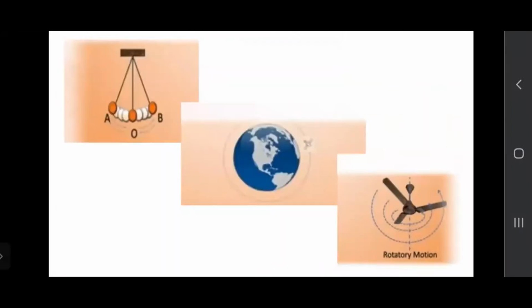Now, again, we can see here. Can you tell me, are they moving in a straight line? See here, one object is given. It is tied. Let me show you.